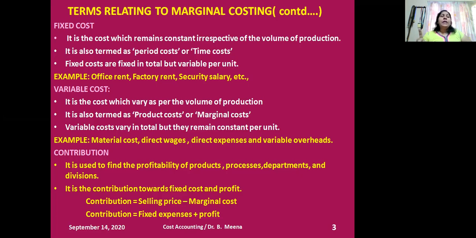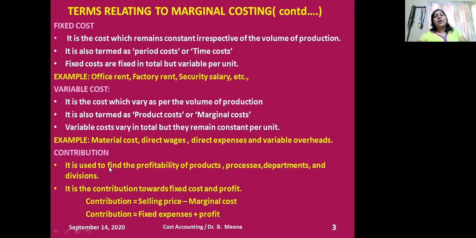So the first conclusion is TVC will vary as per the volume of output. But what do you mean by AVC? The material cost per unit, which as per my example is 10 rupees. That 10 rupees remains constant, either I purchase 100 units or 200 units. Only the total variable cost will increase or decrease, but the AVC of 10 rupees remains constant. Variable costs vary in total, but they remain constant per unit.